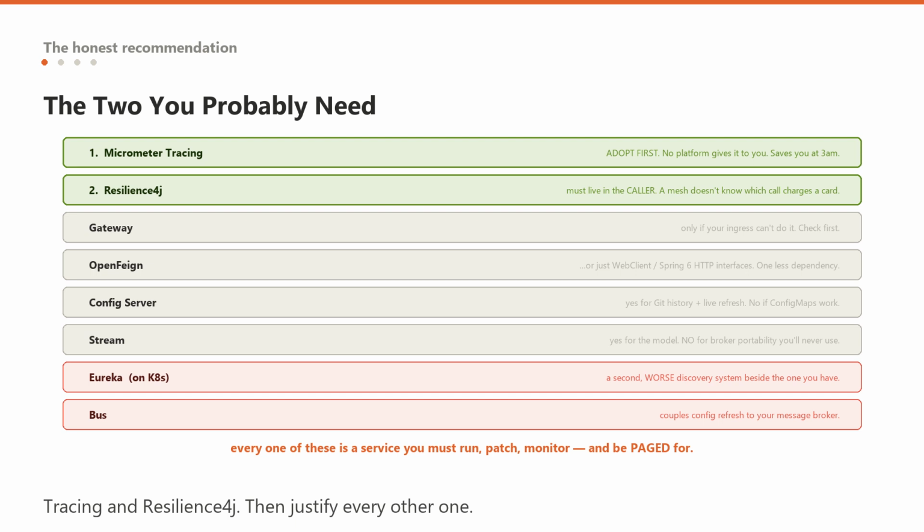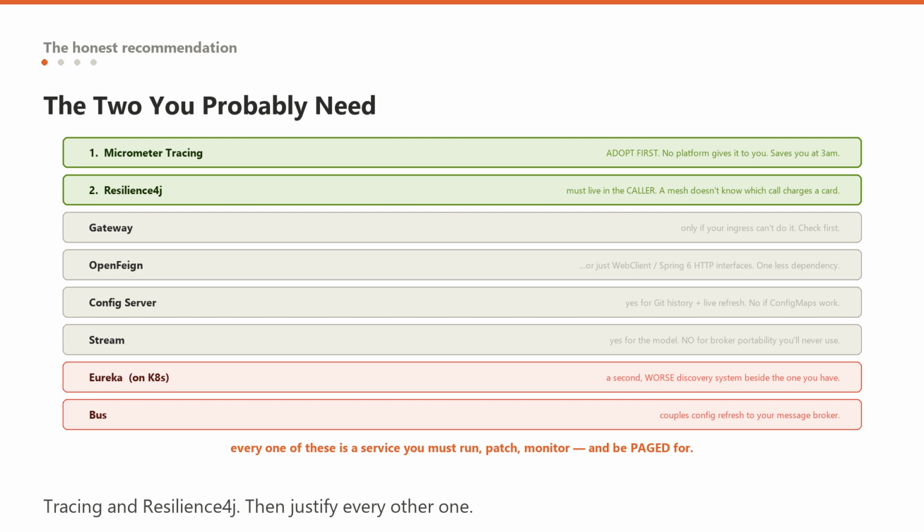Second, Resilience4J. Retries, timeouts, circuit breakers and bulkheads have to live in the caller, in the code, where the semantics are known. Even with a service mesh, a mesh does not know that this call is idempotent and that one charges a card. Then it depends. Gateway, only if your ingress cannot do what you need, and check first.